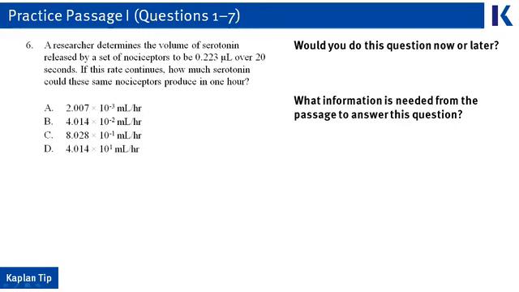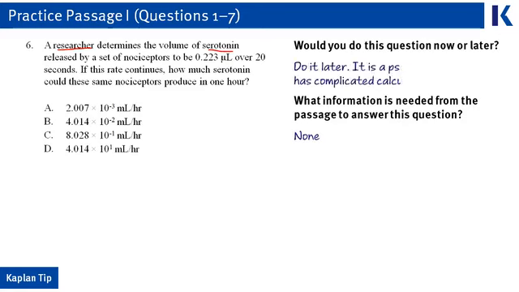In this one, we see the answer choices have a lot of numbers in them. There's scientific notation. It looks like this is going to be a tricky math question. However, a quick glance through the question itself shows that we're not talking about the passage. We're just talking about a researcher working with serotonin. So this question is very vaguely related to the passage because serotonin also comes up in the passage, but the rest of it is just a math problem. So this is a pseudodiscrete question. No information is needed from the passage to answer this question.